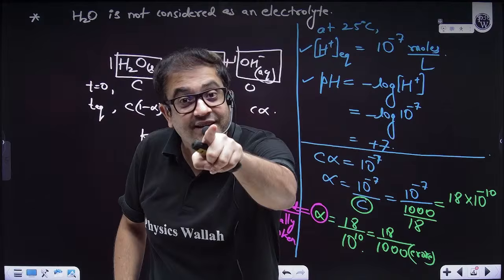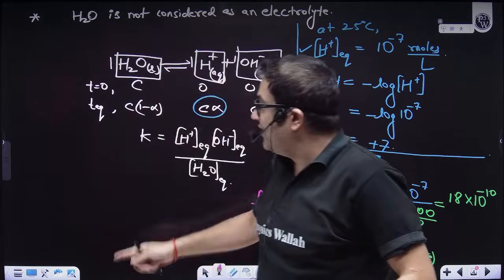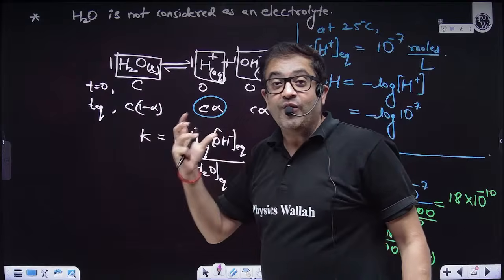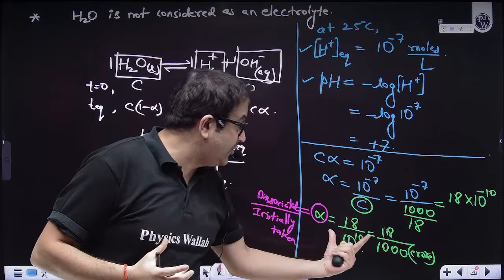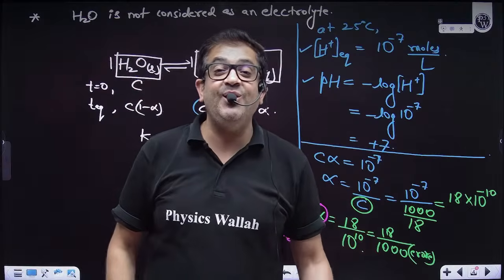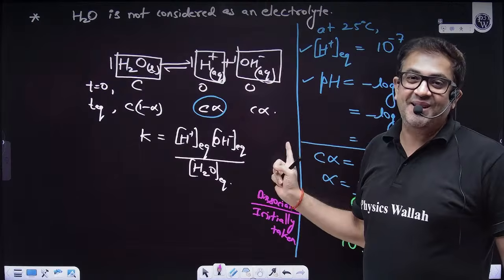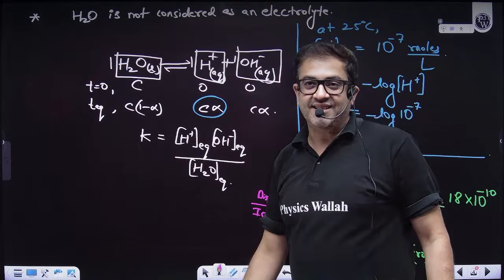Now you will consider that water is definitely ionizing. But out of 1000 crore water molecules, how many are ionizing? 18. That means I will not consider this as ionization. Point number one.